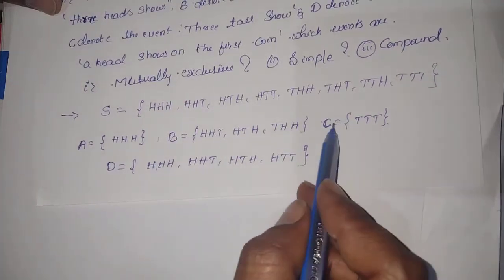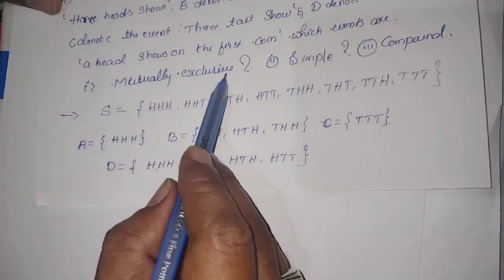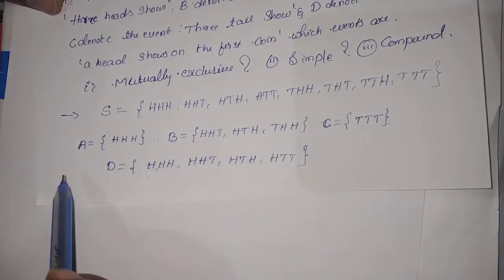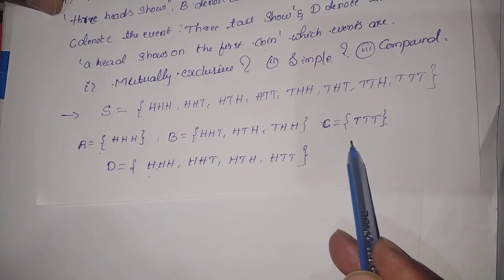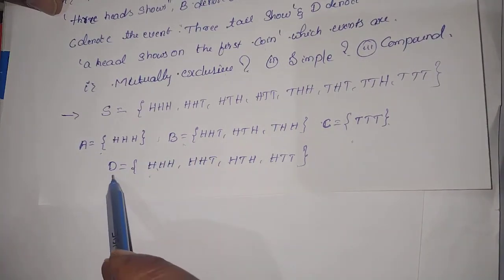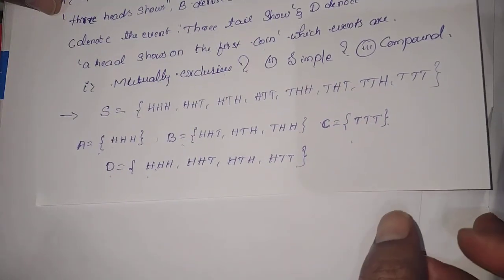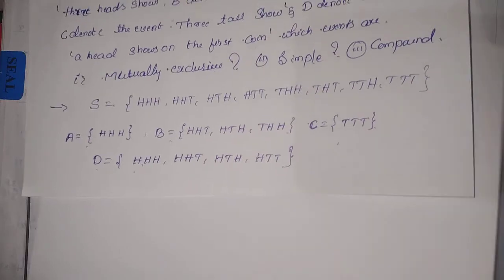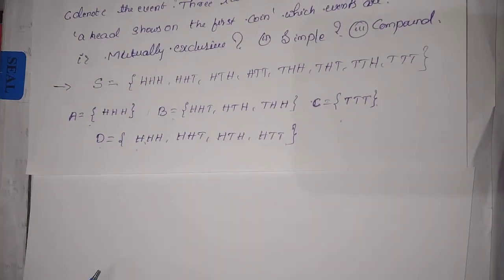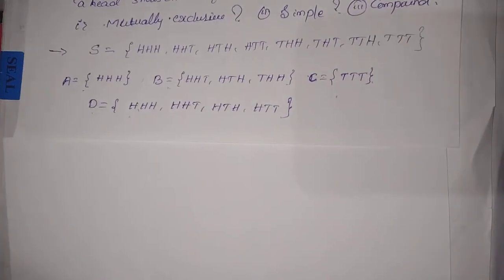From these A, B, C and D we should find out mutually exclusive, simple and compound. Which are simple? A and C are the simple events. B and D are the compound events. Then mutually exclusive. Clear? Yes. However, let me check first the intersections. Clear? See first one.